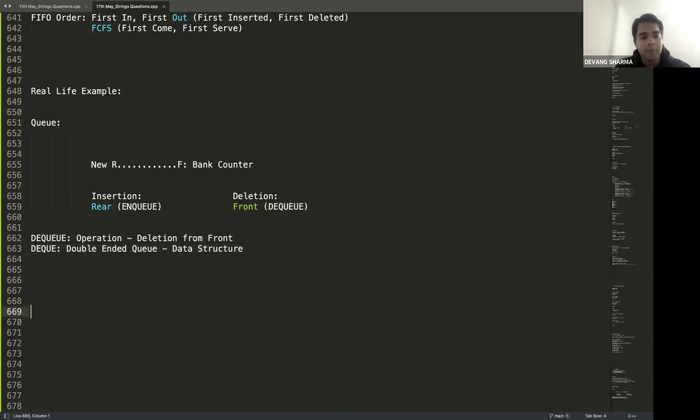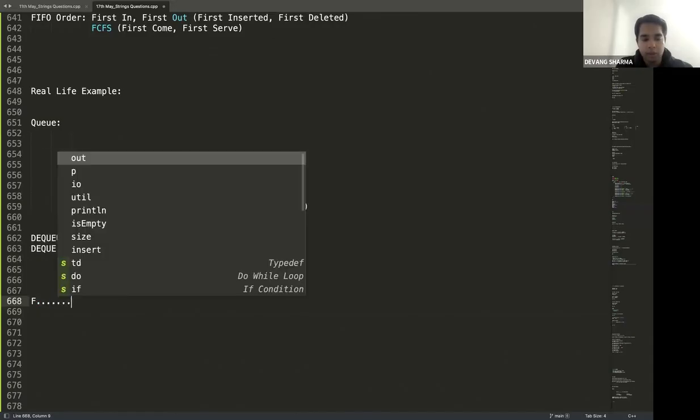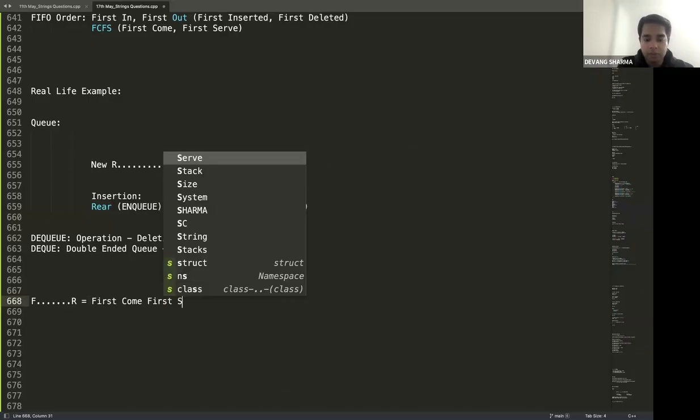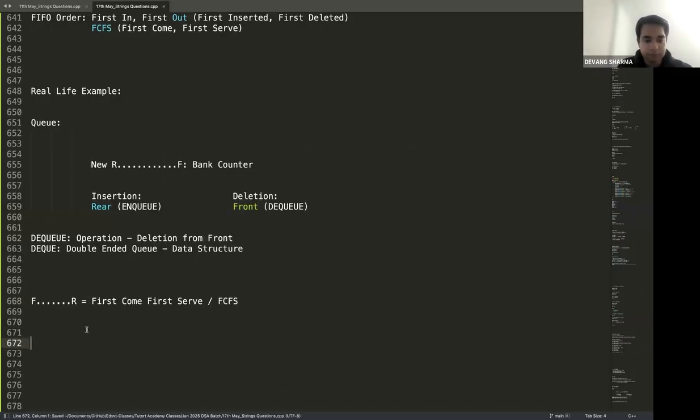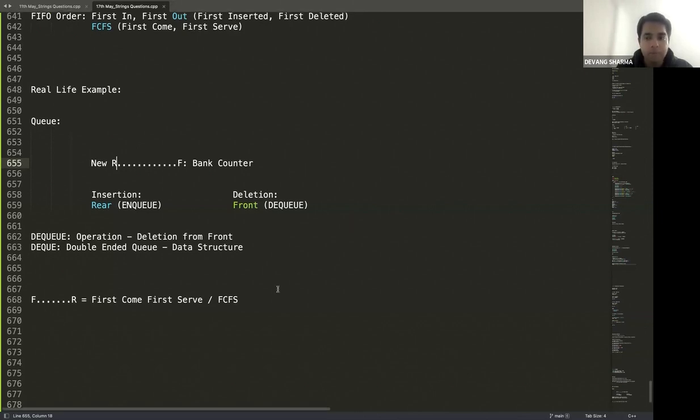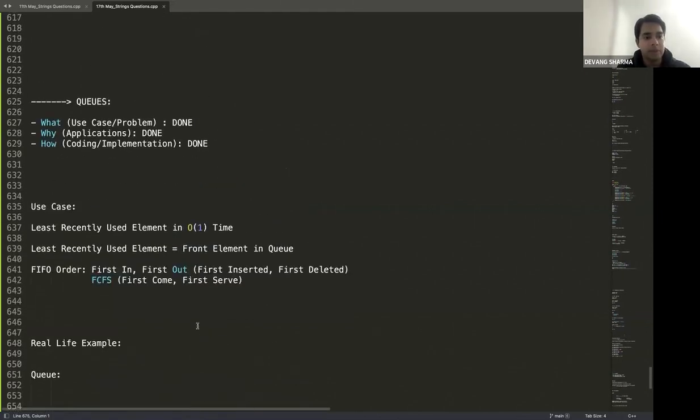Okay. So coming back to our queue, we got F to R. They follow first come, first serve, which is FCFS. F would come, get the job done. Then second will come, third, fourth, fifth, and then R will come. They follow the same sequence. They are inserted in the same sequence, and they'll be deleted in the same sequence as well. Everybody crystal clear with this? Come on, guys, quick in the chat. All good? Cool. Then real life application is good.